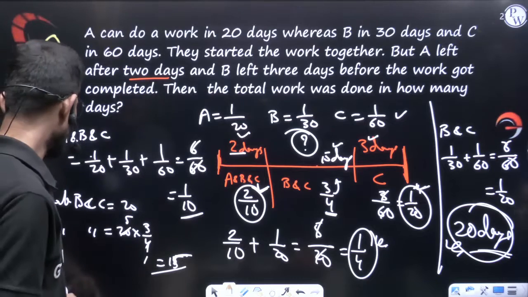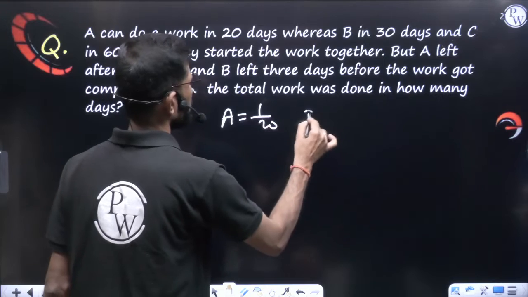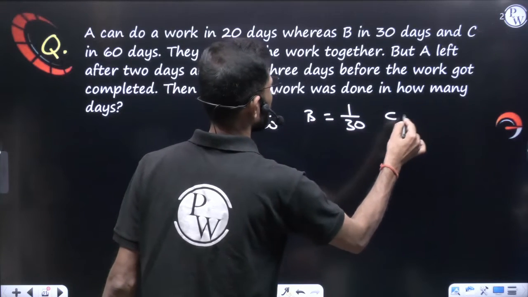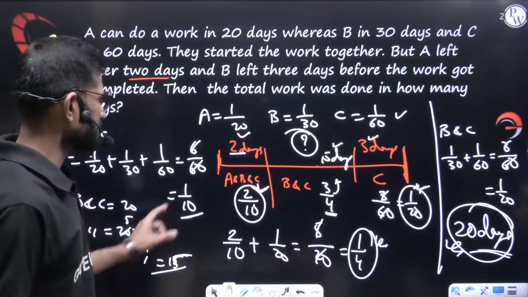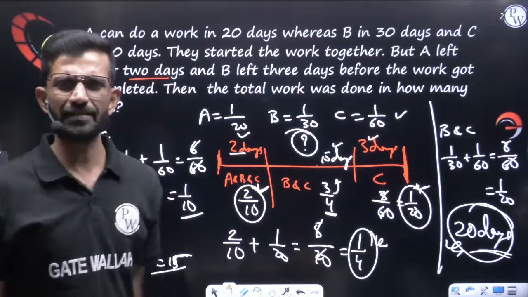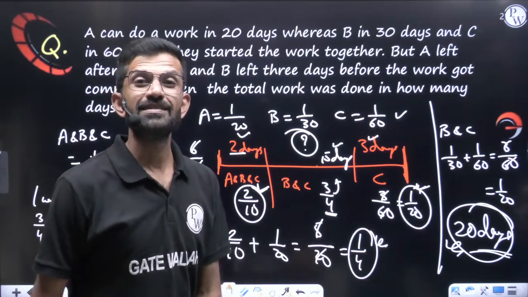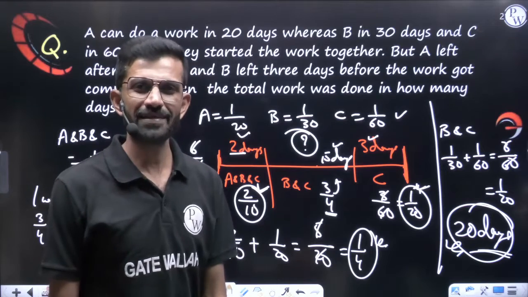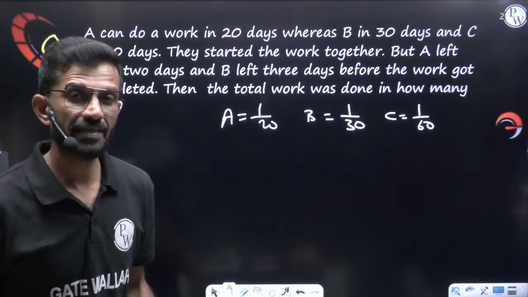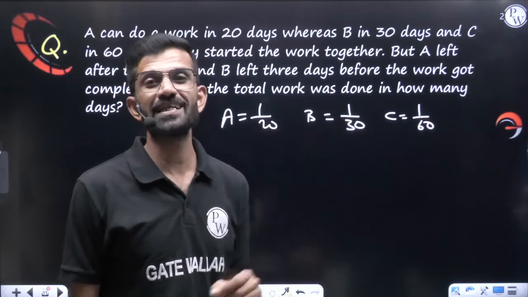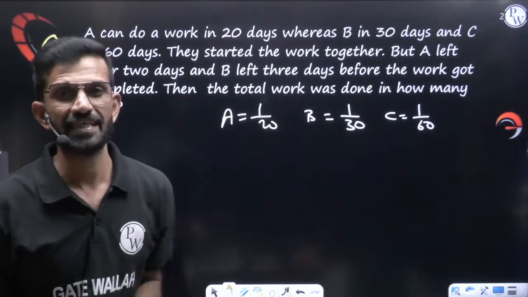Let us understand how. Here A per day work, no doubt we got 1 by 20, B per day work as 1 by 30 and C per day work as 1 by 60. First of all, let us understand, when we were drawing this line, who is working from starting to end? C. C is working everywhere. Am I right? So let's say total work was done in X days. Listen carefully. Means C has worked for all the X days.